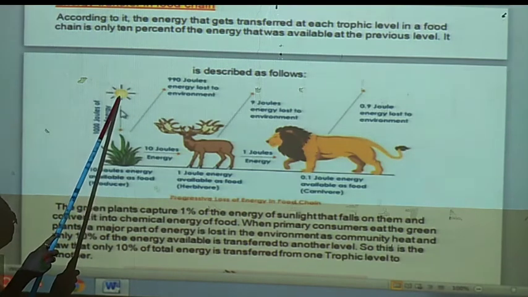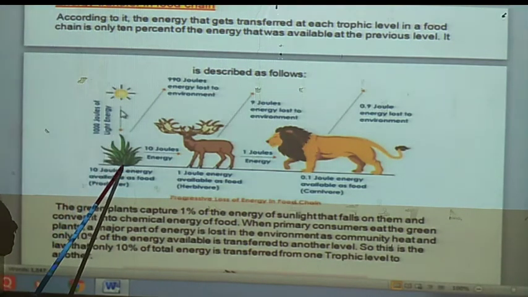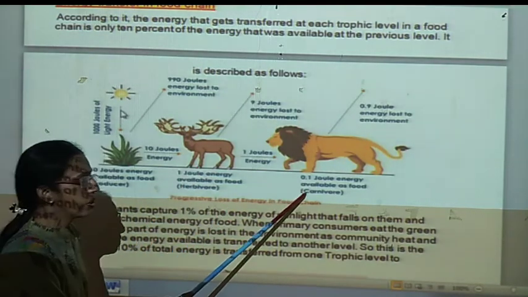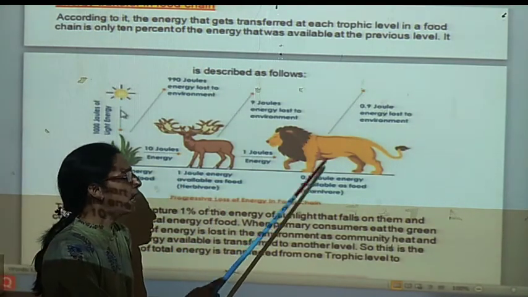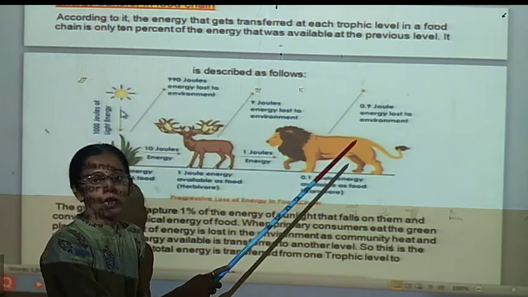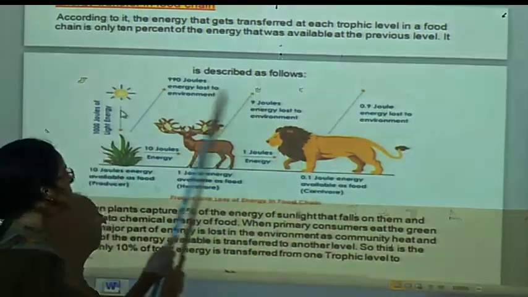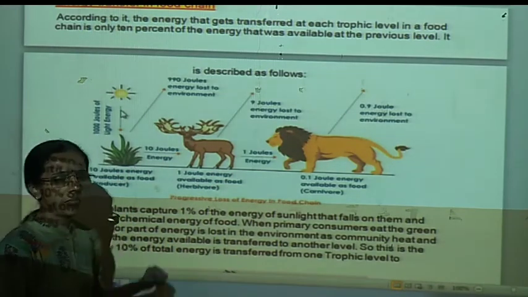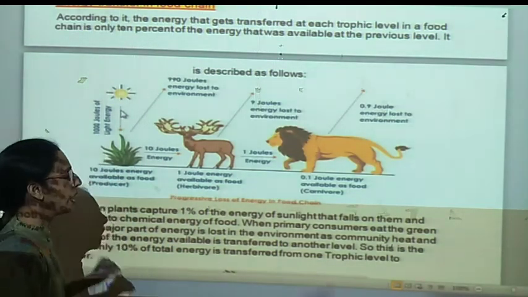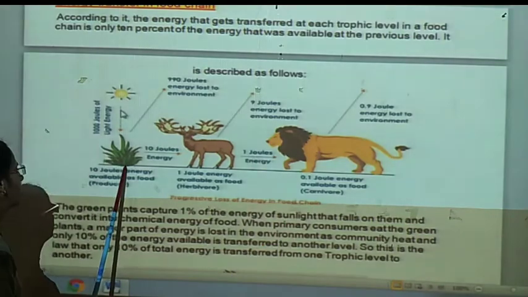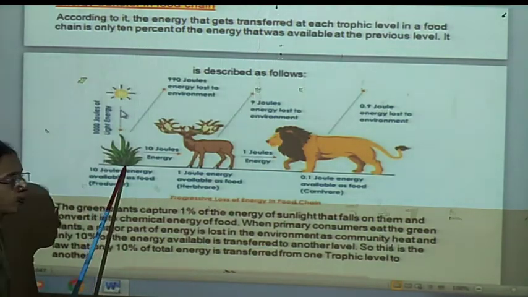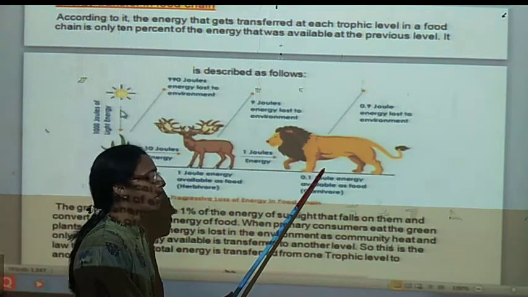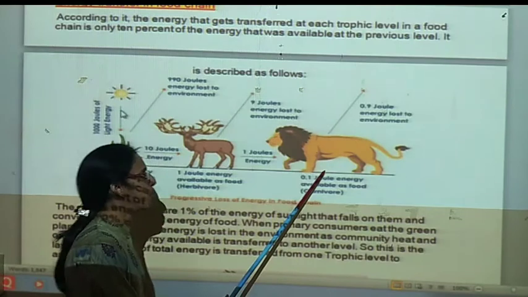Then here from sun to the producer, producer to primary, primary to secondary, secondary to tertiary carnivore, and carnivore to decomposer in the environment. In this way, at each trophic level only 10% of energy is used, and therefore maximum energy is available only for the producer and the very least amount of energy is available with the top level carnivore.